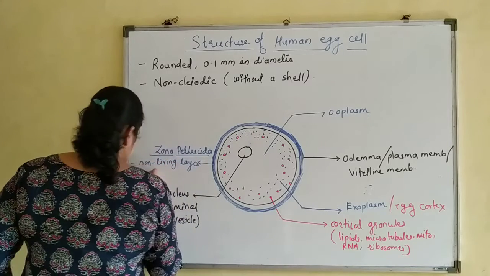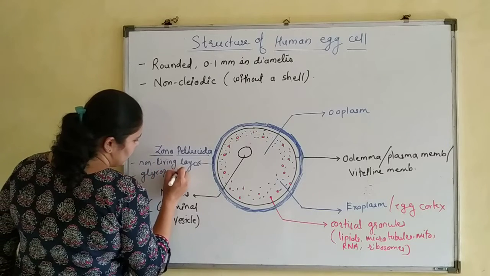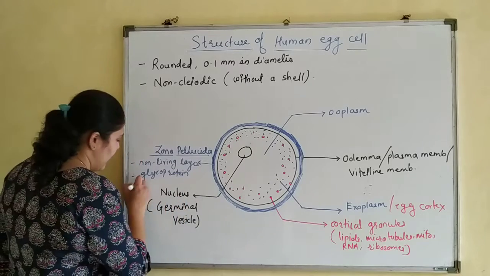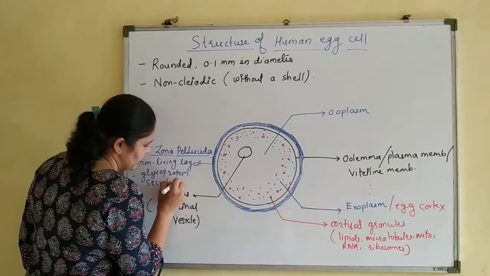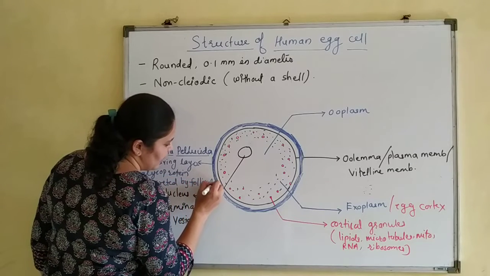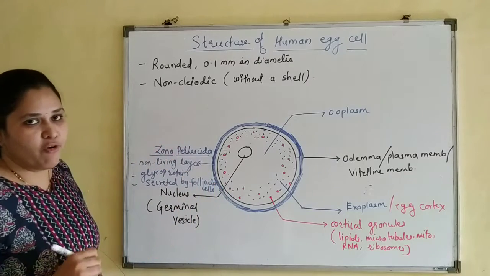It is glycoprotein in nature. And who secretes this layer? It is secreted by follicular cells.